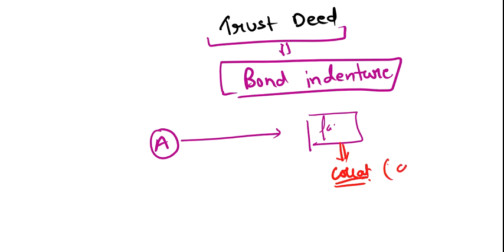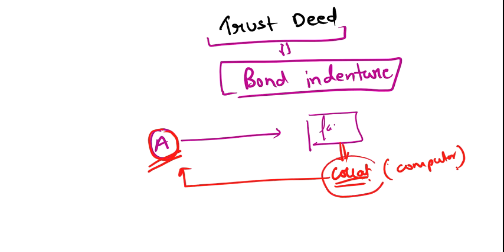Suppose he put his computer system as the collateral, so that in case Facebook defaults on the money, A will sell this computer and collect his money.